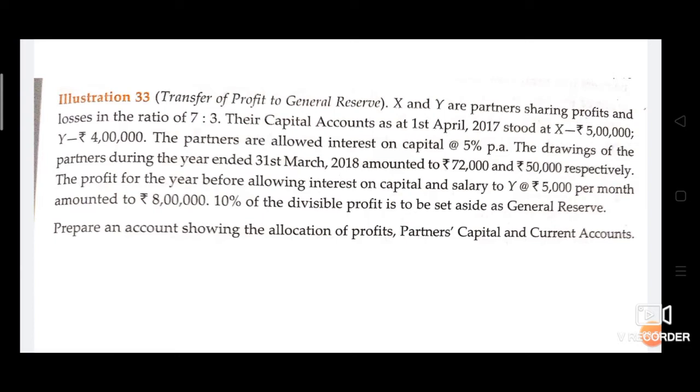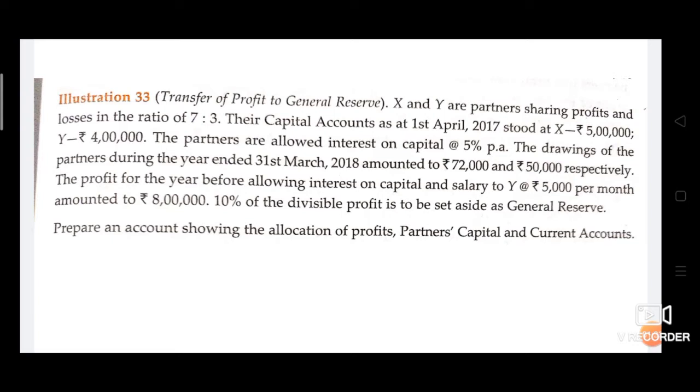And divisible profit means profit after crediting interest on drawings, if any, obviously, to the profit and loss appropriation account, and appropriations towards salary to partners, interest on capital, etc. So in this problem, when we will get the divisible profit amount, then we will transfer 10% of that amount to general reserve, and then remaining profit will be distributed between the partners. Okay,